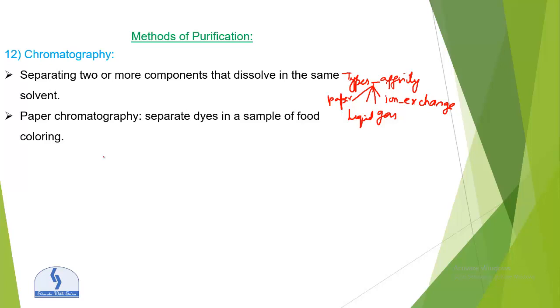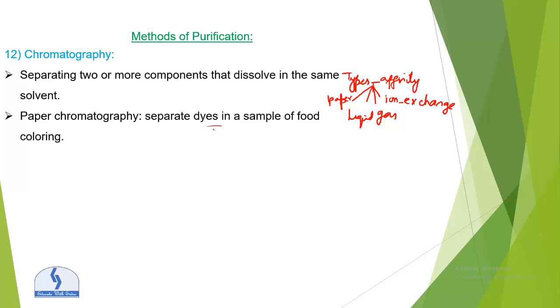What is paper chromatography? It basically separates the dyes in a sample of food coloring. What is the procedure of paper chromatography? It involves placing a spot of the substance under investigation near the end of a strip of absorbent paper, similar to filter paper. If the substance is solid, it is first dissolved in a suitable solvent. The paper is then suspended in a shallow tray containing solvent, which is normally ethanol.